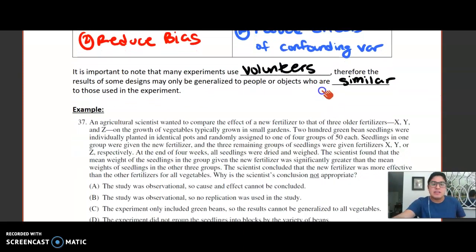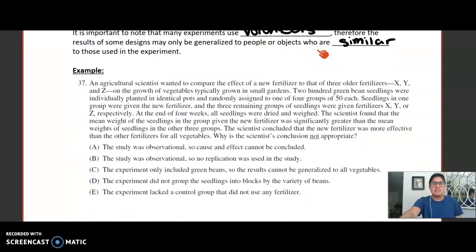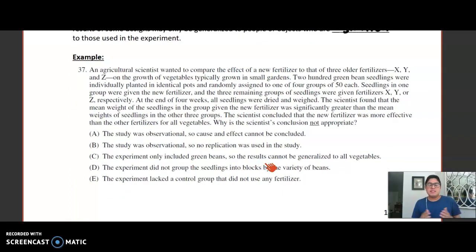So let's go ahead here, take a quick peek at this example question. Typically this does show up at least once or twice in the multiple choice, but it's very common in the FRQ section. So I'm going to give you a few moments here, go ahead and read over this question and try to find the answer. Okay, so hopefully that wasn't too troublesome, but you can see keywords there: random assignment, statistically significant, and some indication of control groups, different dosages, the treatments, etc. So they can ask you a multitude of questions. But for here, which of the scientist's conclusions is not appropriate?